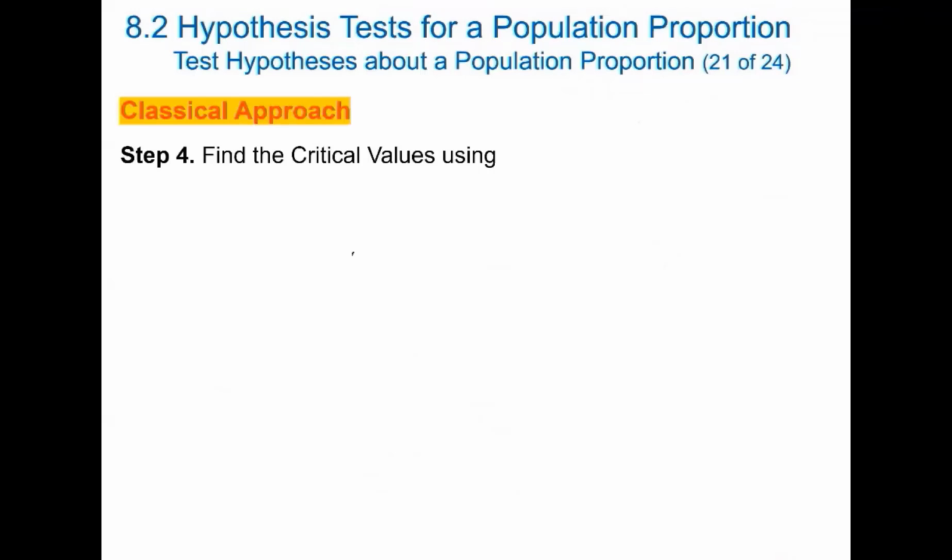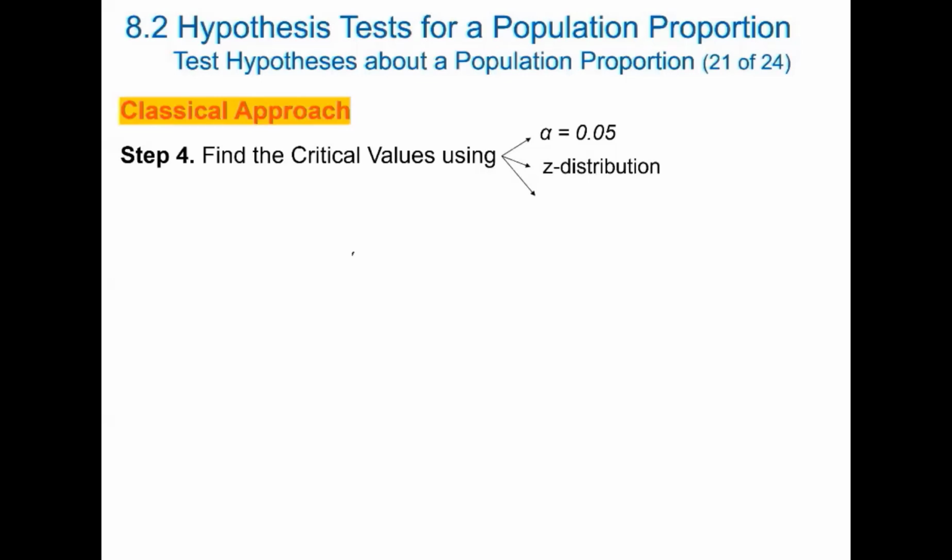If we want to use the classical approach, we need to find the critical value to compare with my evidence transformed into a z-score. How can we do that? To obtain the critical value, the most important information is alpha. Alpha is 0.05. Also the distribution, in this case a normal distribution, and the kind of test. Remember, the kind of test depends on my alternative hypothesis.